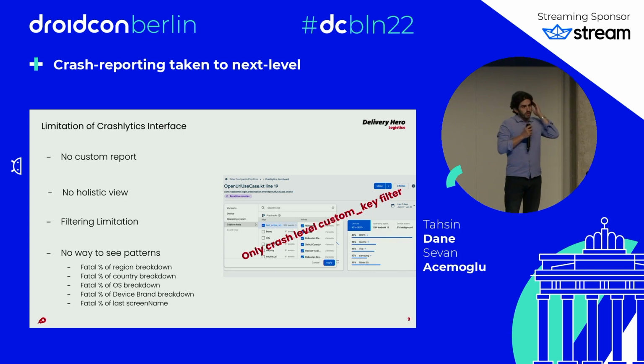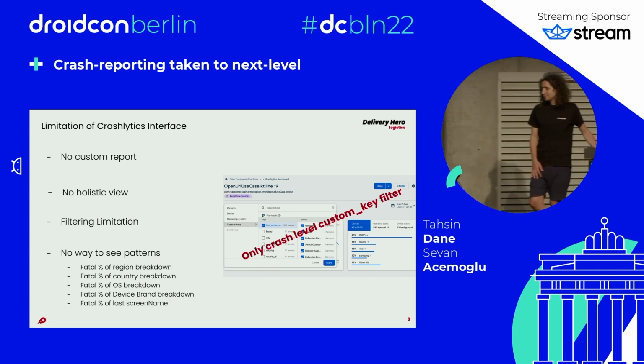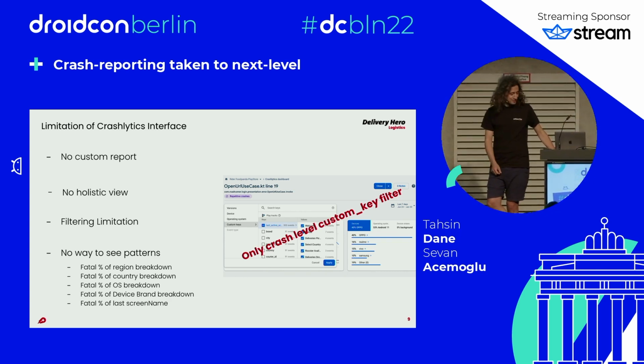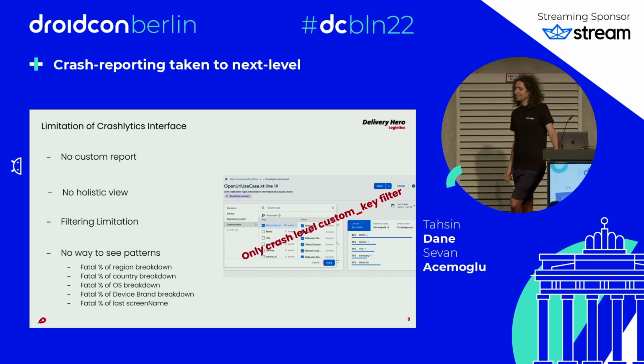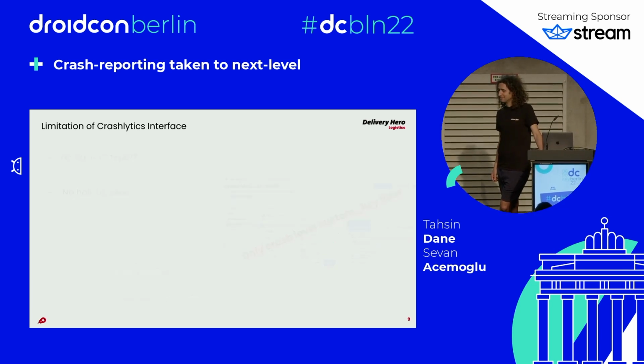It also doesn't allow us to look at the crashing users based on region, country, brand, specific platform, or specific screen. Maybe this is a call out to the Firebase team. We are actually working closely with them from time to time. But these are the things we miss from Google. We will see how we dealt with that now.